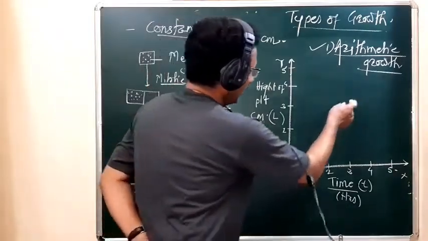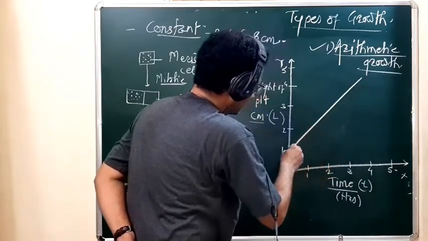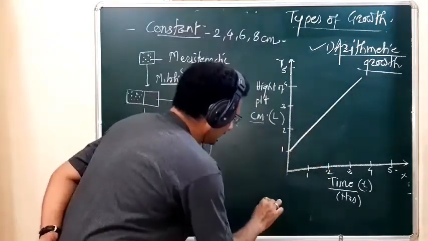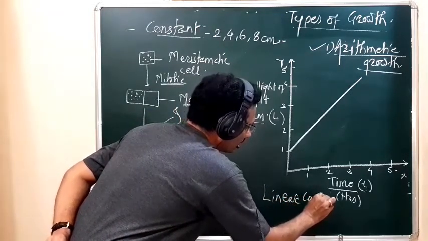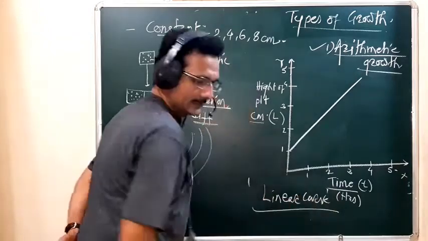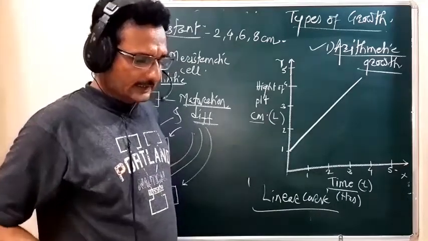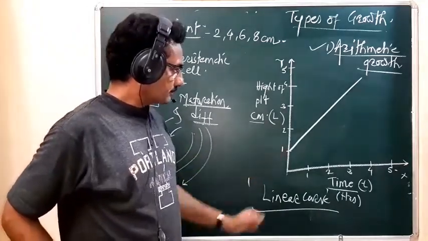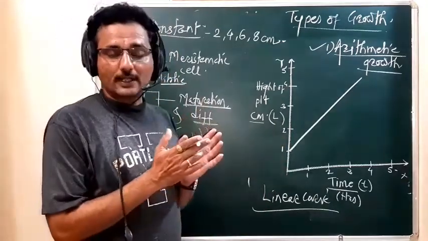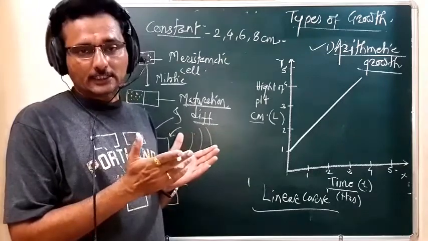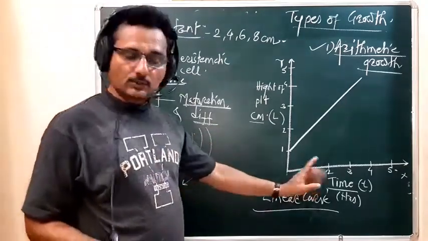Suppose such a type of linear curve is obtained. So we have the linear curve. What does this linear curve indicate? The growth is constant, and that growth constantly takes place when we measure the growth with respect to time.